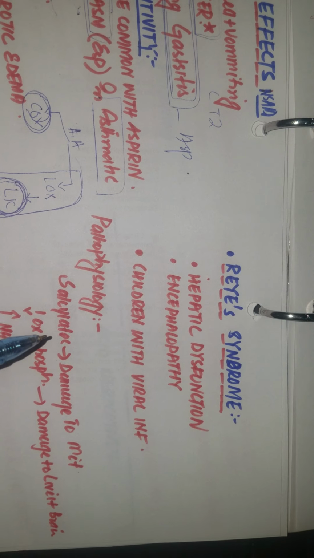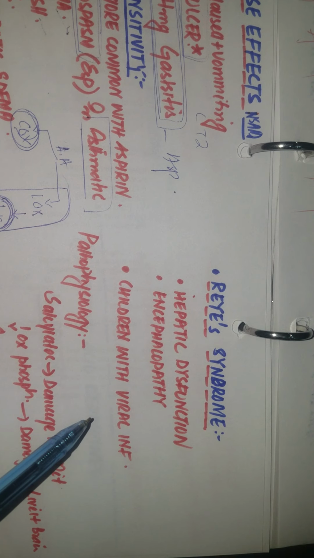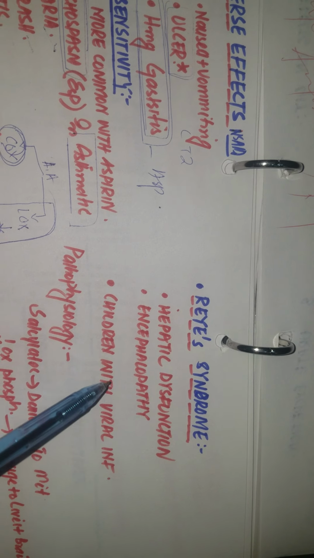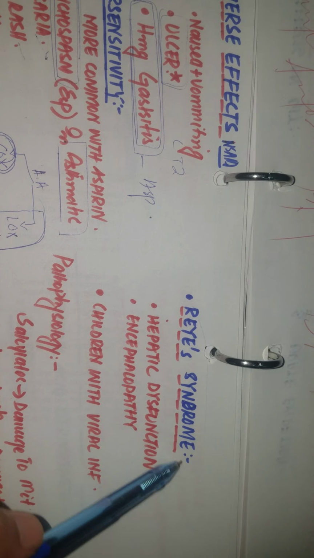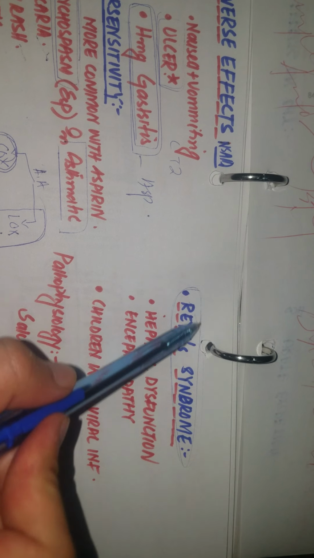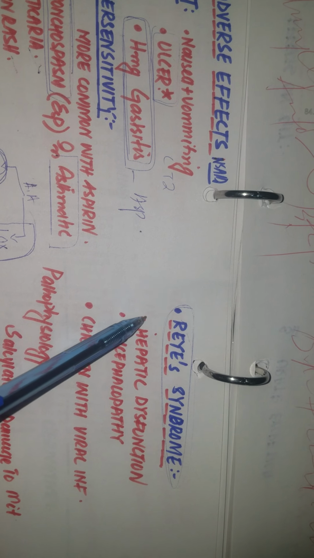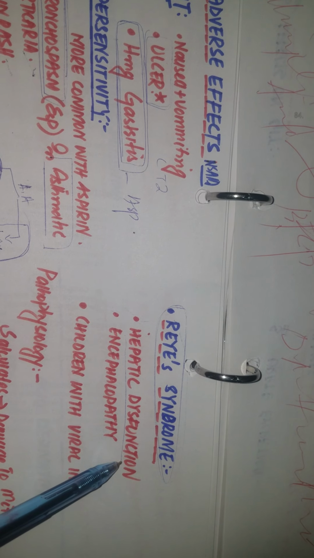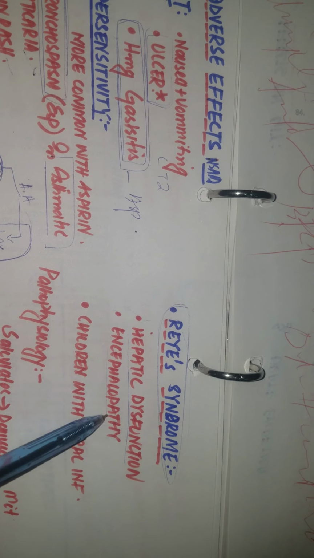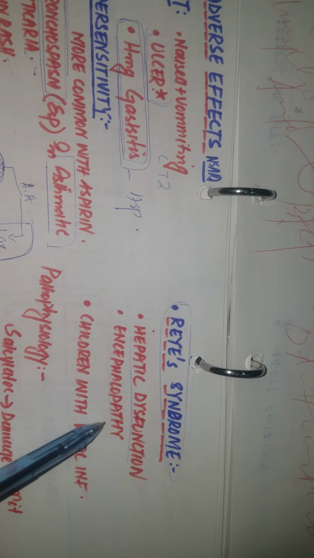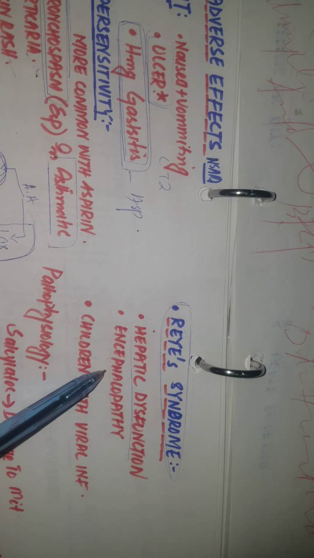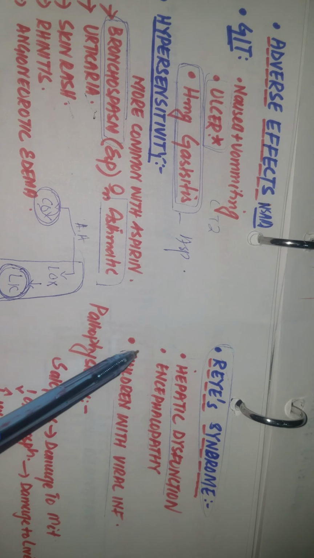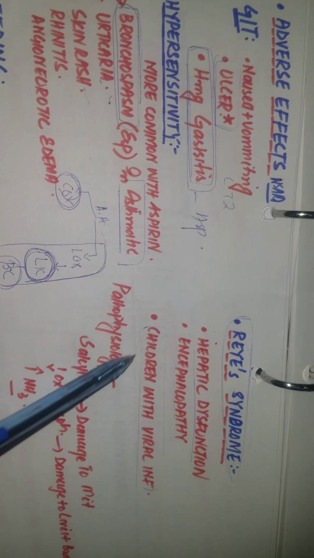The next one is very important and related to aspirin. Aspirin in the children who have viral infection can lead to the Reye syndrome. I will explain this. Reye syndrome basically has two major pathologies, the hepatic dysfunction and encephalopathy. Encephalopathy means the pathological state of the brain. So it occurs in the children with the viral infection. So how it occurs, we will go to the pathophysiology.